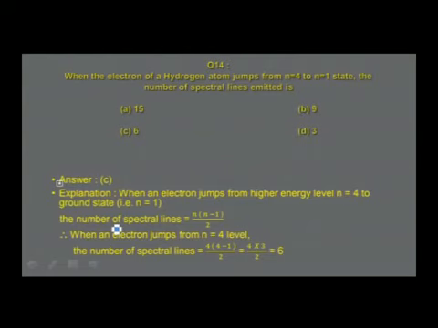Let us find out what we have calculated, and it is the same calculation. When an electron jumps from n is equal to 4 level, the number of spectral lines is given by 4 into 4 minus 1 by 2, that is equal to 4 into 3 by 2, that is 12 by 2, which is equal to 6.